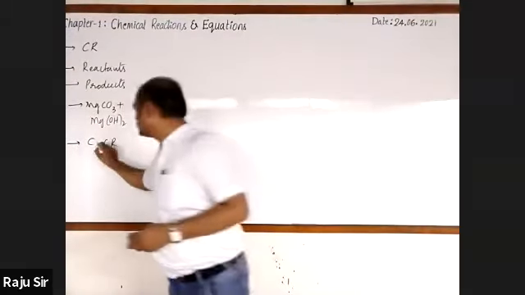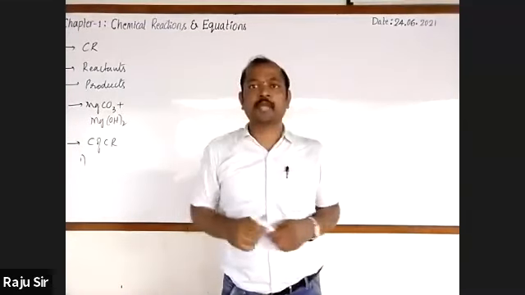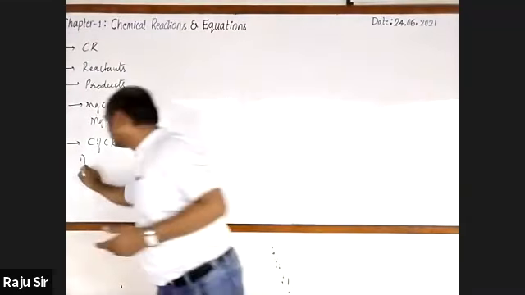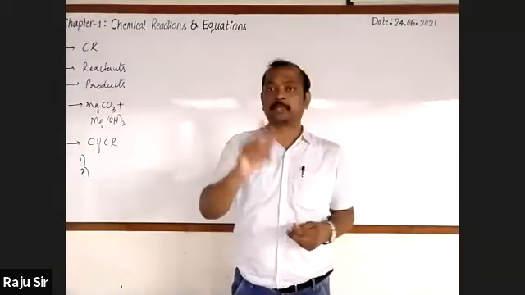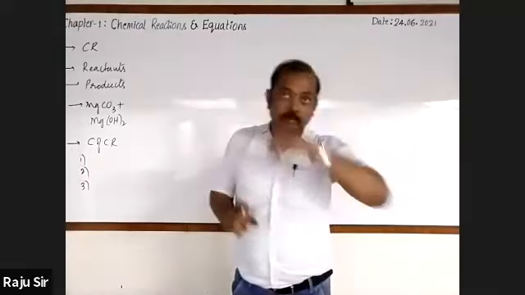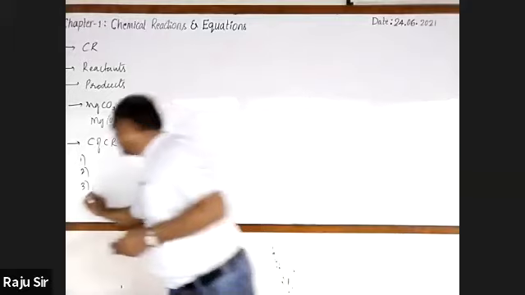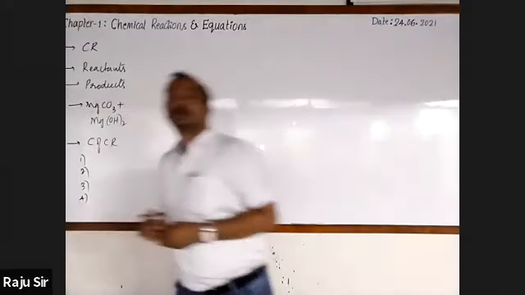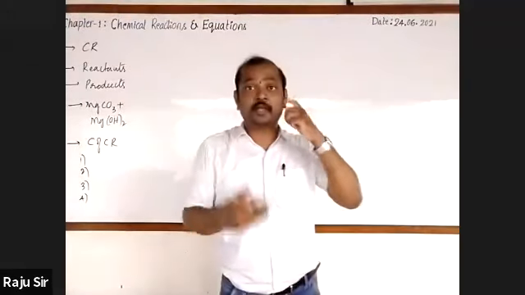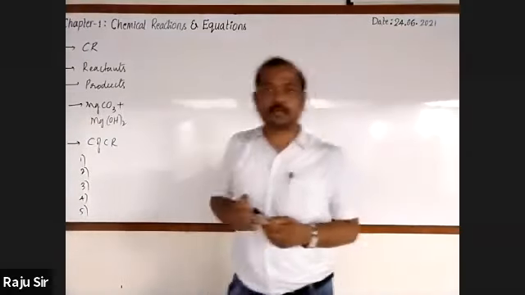Characteristics of chemical reactions: one is evolution of gas, second is formation of precipitate, third is change in temperature, fourth is change in color, and fifth is change of physical state of a substance.